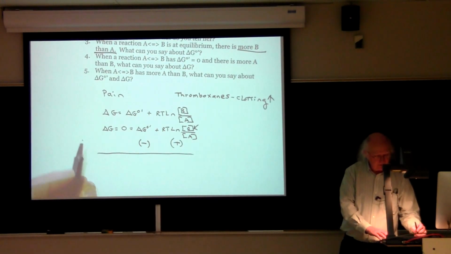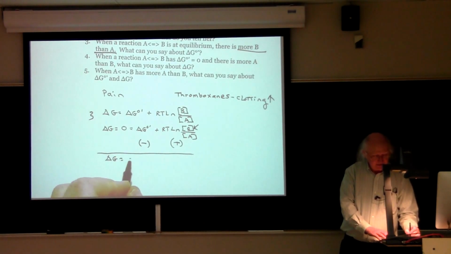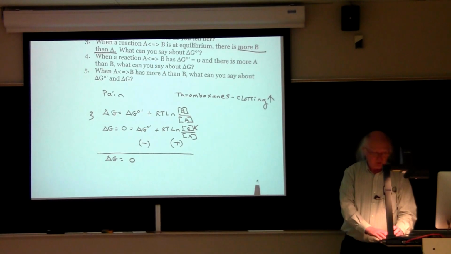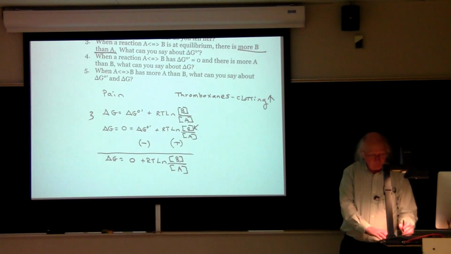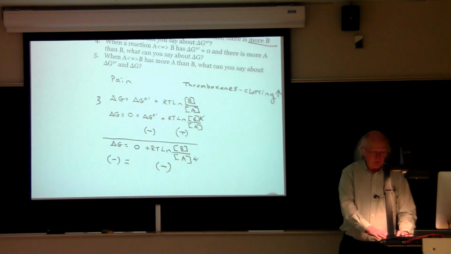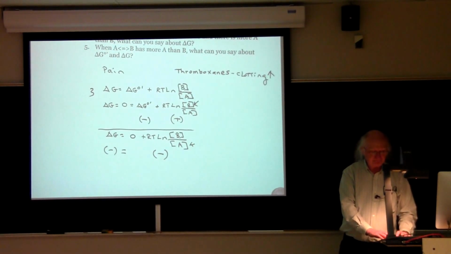Well, we go back to our same problem, and we say delta G equals, in this case, 0, because we said delta G 0 prime is equal to 0, plus RT times the natural log of the concentration of B over the concentration of A. In this case, there's more A than there is B, so this ratio of B to A would therefore be less than 1, which would mean that the natural log term would be negative. Well, 0 plus a negative is going to equal a negative number. Delta G would also be negative as a consequence.